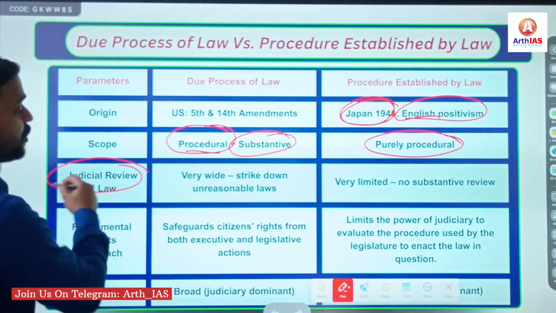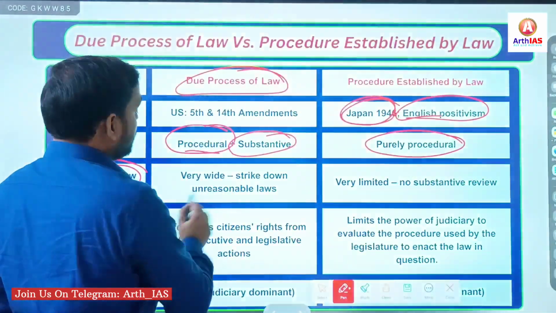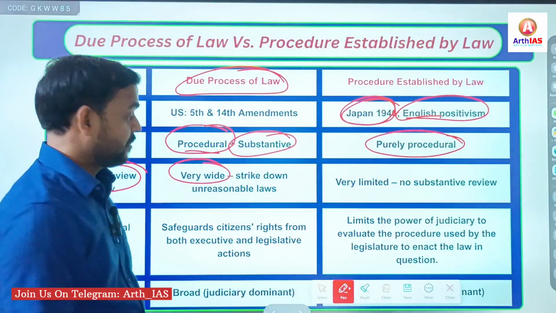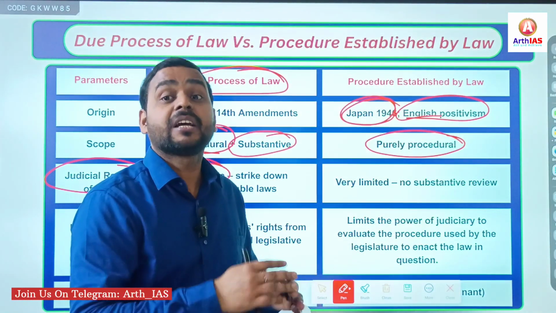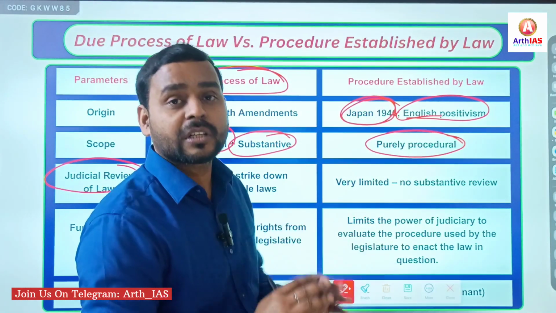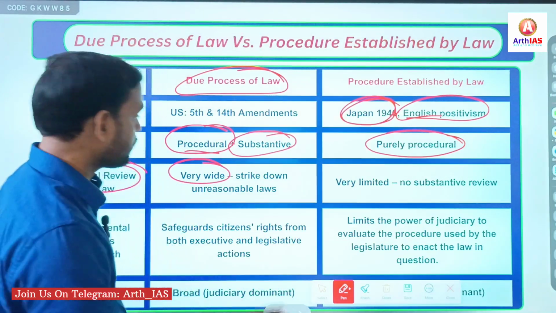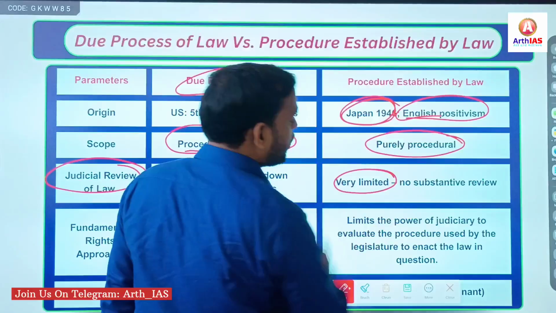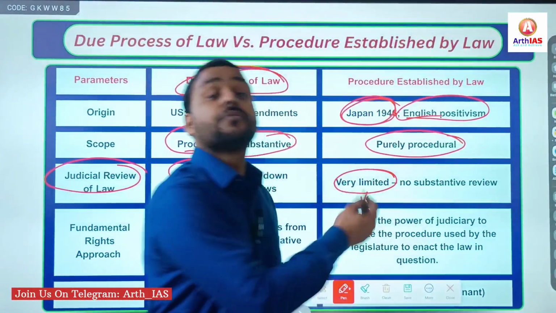Next, judicial review of law. Obviously we have said that due process of law is very wide, and it gives the judiciary the opportunity for wider interpretation. Procedure established by law is very limited, and mostly here the judiciary is weaker.